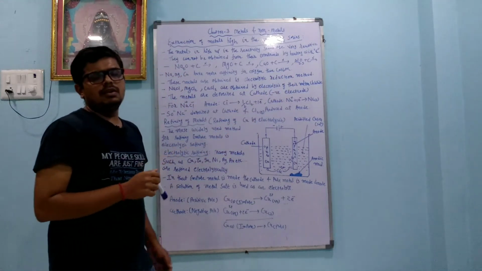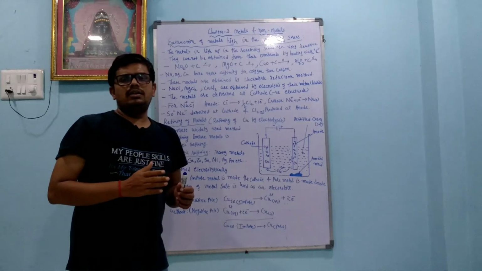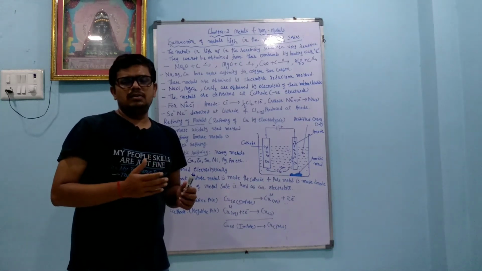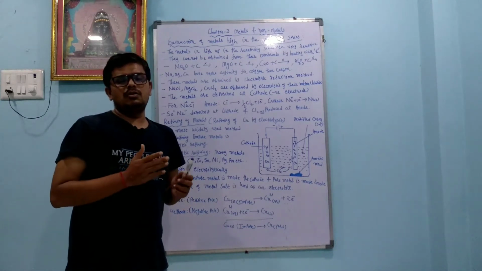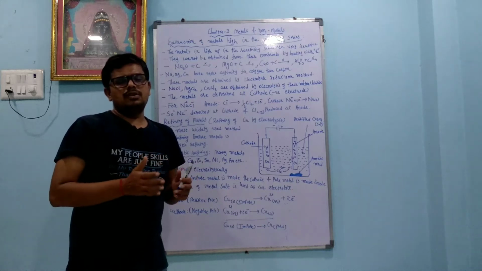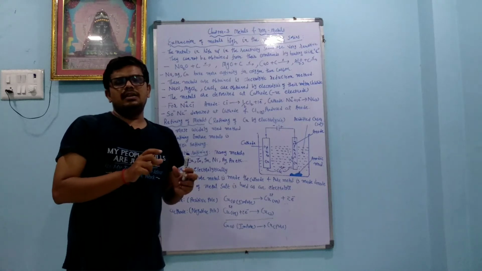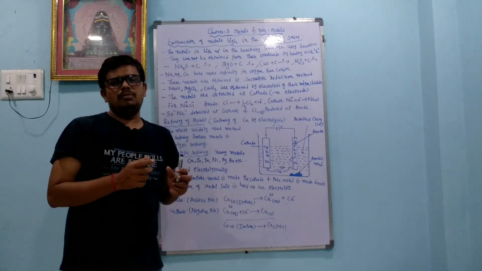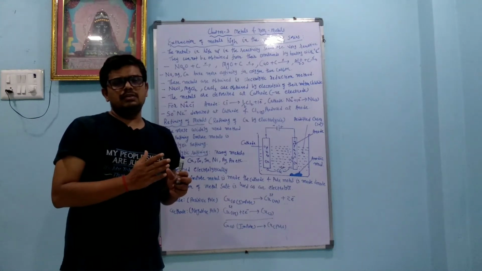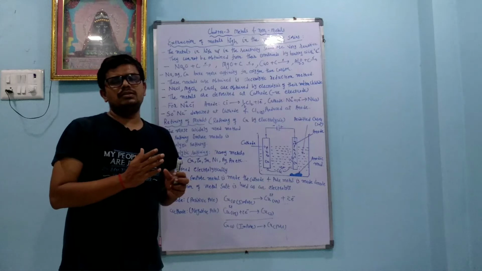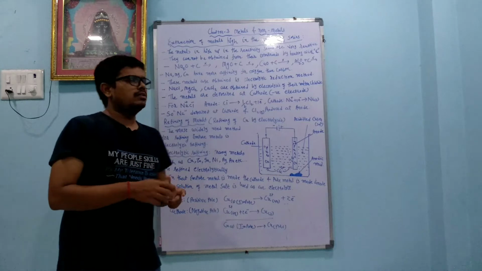Previously we learned that carbon or aluminum can be used as a reducing agent to get the metal from the metal salt. But here carbon or aluminum cannot be used, we cannot separate the metal from the salt. An example is NaCl. NaCl has a strong ionic bond, and because of that it is not easily broken by the reducing agent. So it is not easy to separate them. It is separated by another method.